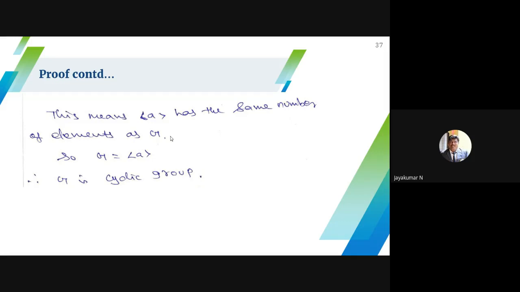So when you raise the powers of A, definitely I will get all elements of G. This is my conclusion. Therefore, G is generated by A. Therefore, G is a cyclic group.